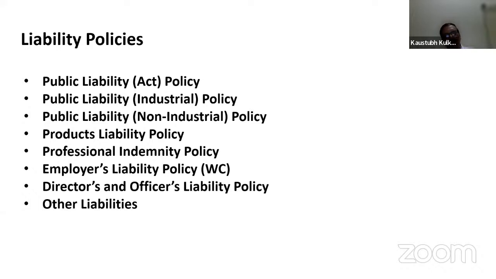But if they fail to perform the duties according to what is described under the organization, or if there is any negligence, and if any liability or claim comes, then this directors and officers liability policy will come into the picture. So these are certain types of liability policies, and for details you can go through the books.